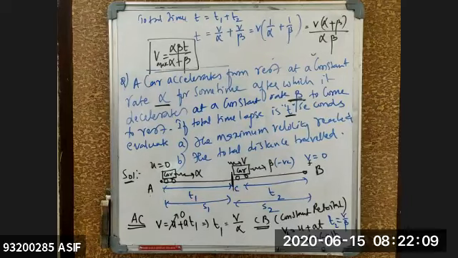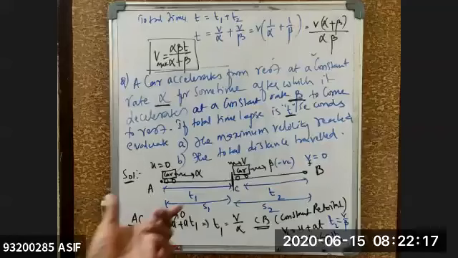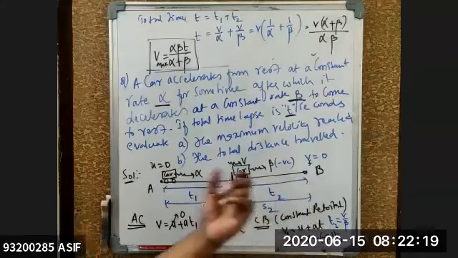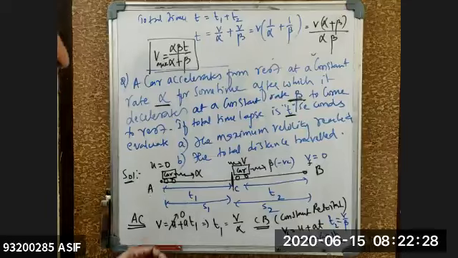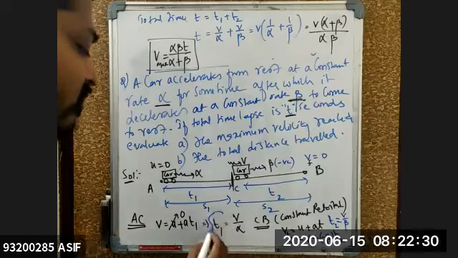Is this part clear for everyone? Is this question clear for everyone? Yes, sir. First the car is accelerating, then it is decelerating. For accelerated motion, I'm using the first kinematic equation, V is equal to U plus At. So from that one, I got the value of T1. T1 is equal to V over alpha.